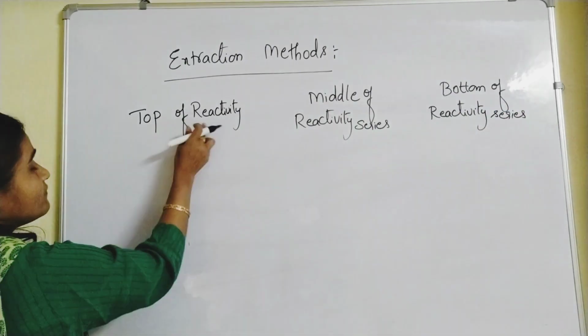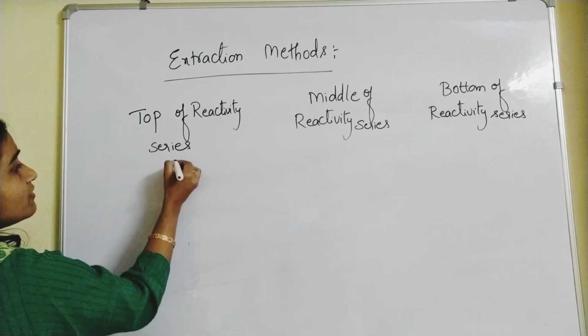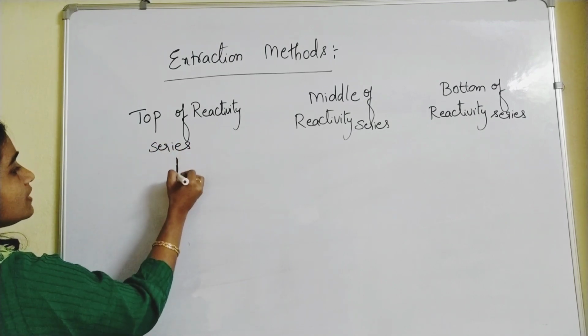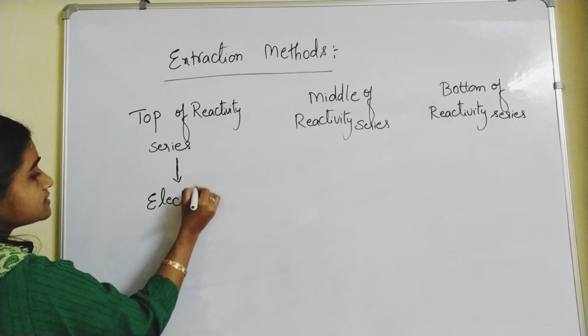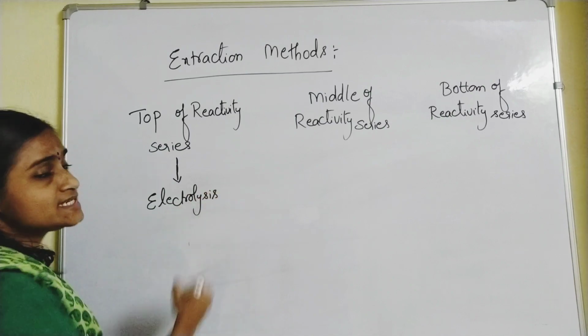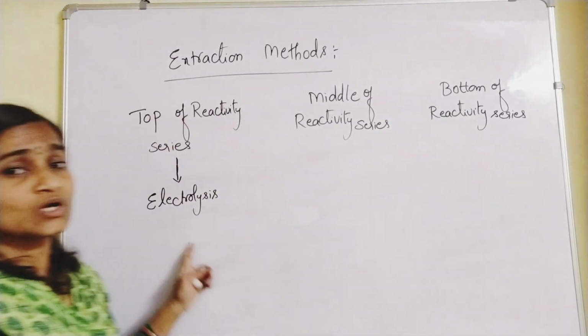For the metals on the top of the reactivity series, generally you will follow the method called electrolysis. Electrolysis, we'll discuss in detail, of course.